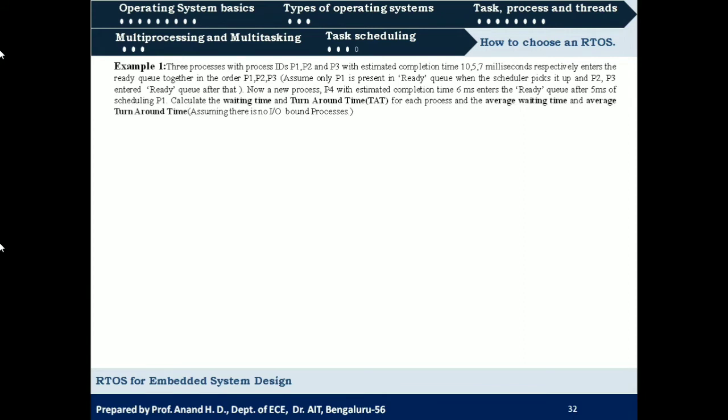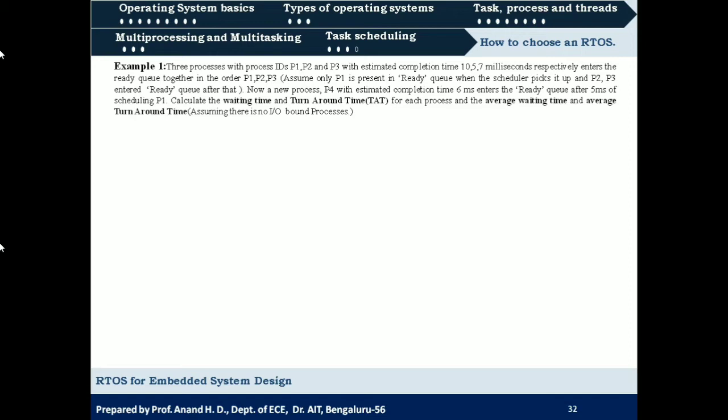So let us consider the same three processes P1, P2, P3 that we had considered earlier, with completion times 10, 5 and 7 milliseconds respectively, which are going to enter the ready queue in the order P1, P2 and P3. So first P1, next P2, then at last P3.